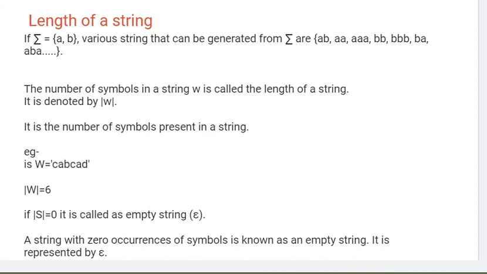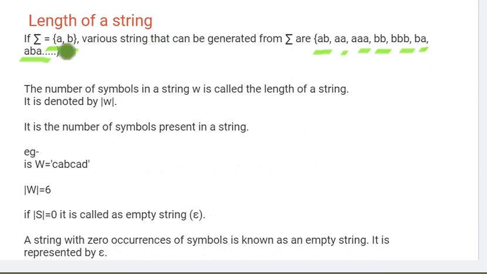Next terminology is the length of a string, or how to find the length of a string. We know that our alphabet set sigma is A, B. Any string we want to make for this alphabet set must be a combination of A and B. So the various strings we can generate here can be AB, double A, triple A, or many times A, or double B, triple B, or a combination like BA, AB, or ABA. These are the various strings we can generate.